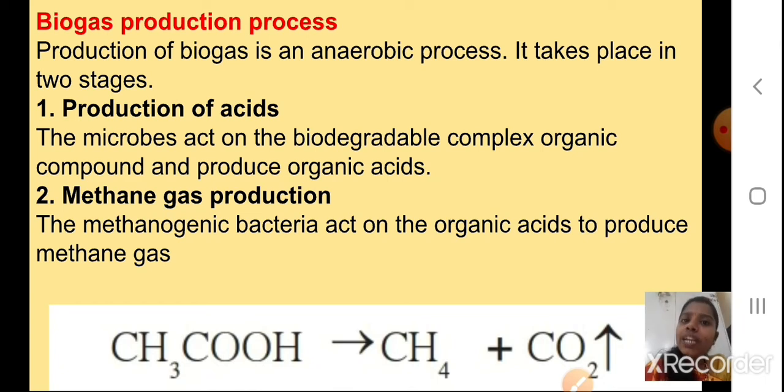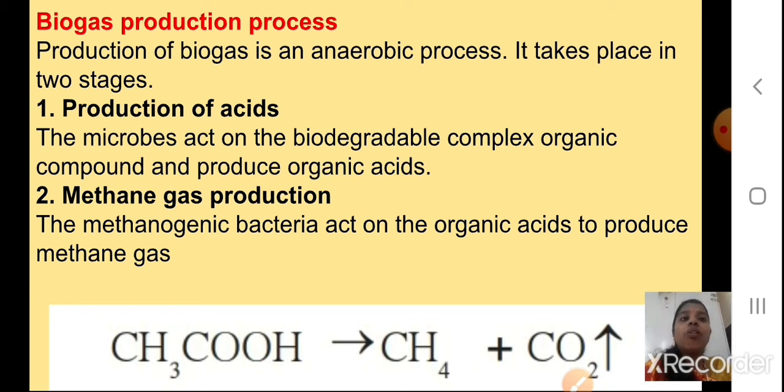So whatever the wet garbage, organic waste, whatever home waste, home waste means whatever the vegetable and peels and all whatever are there, vegetable waste, fruit waste, whatever the skin and all, whatever we don't eat, we throw off, some of the fruits, we throw it away.